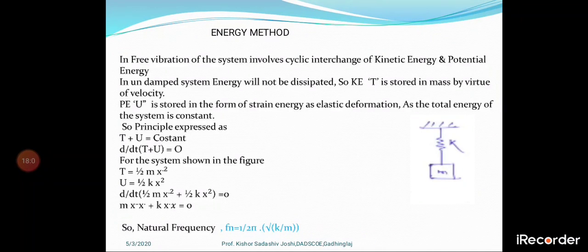In an undamped system, energy will not be dissipated, which means energy can neither be created nor destroyed. It will convert from one form to another form, we know that.